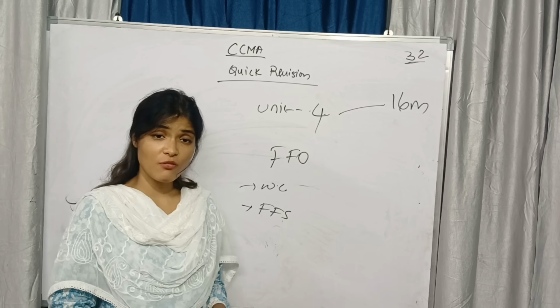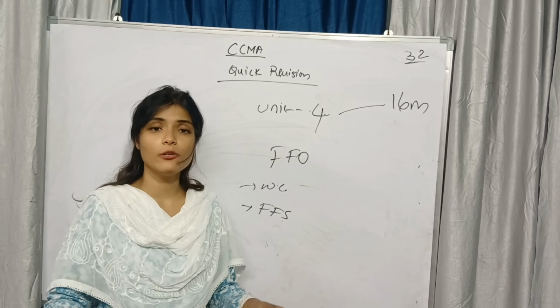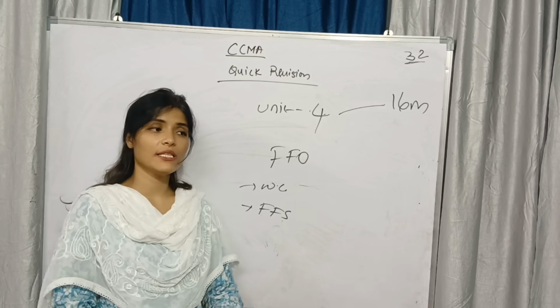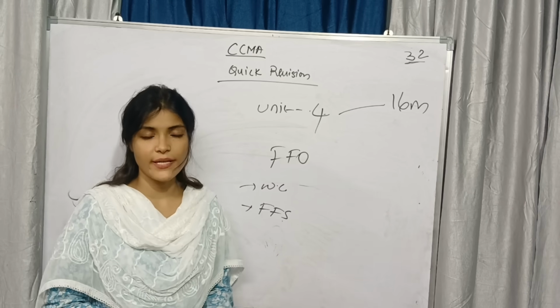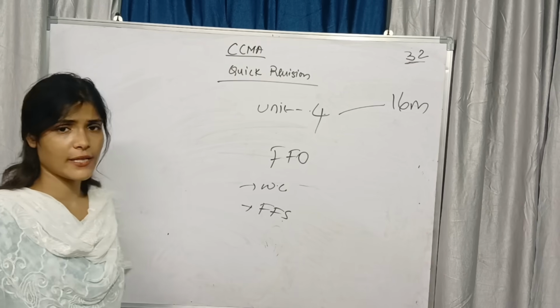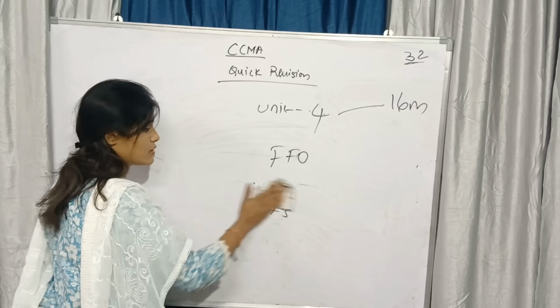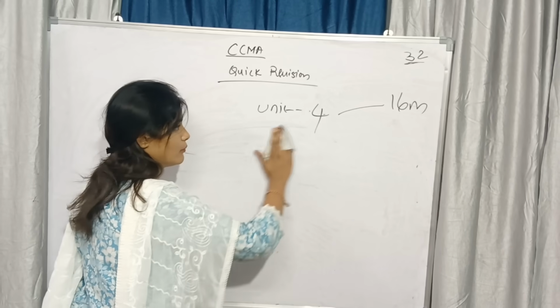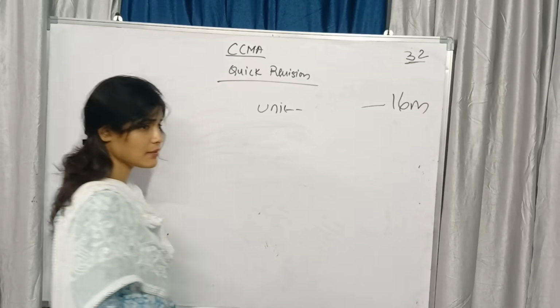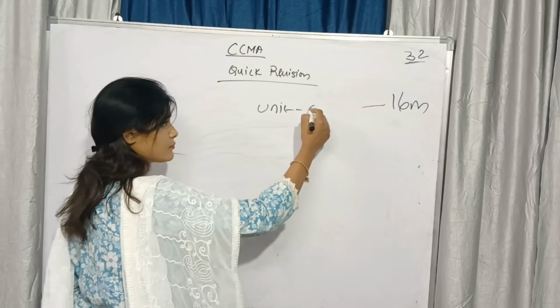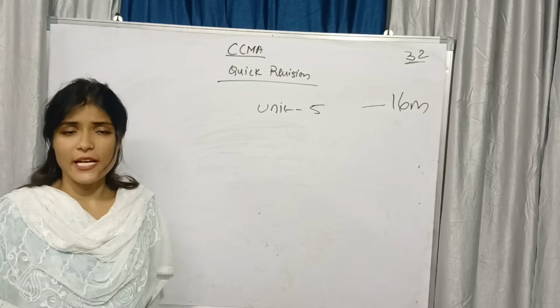Yes, when you are learning problematic, no need to convert the theory. Whatever the stuff you are doing in the problematic, the same thing you need to write in the theory also, no? So this is about the unit number 4. Fund flow statement compulsory you need to write. And the last unit, cash flow statement.